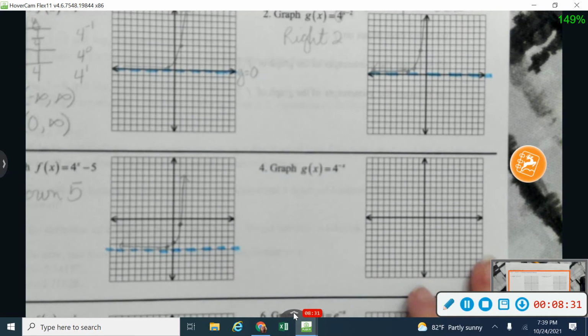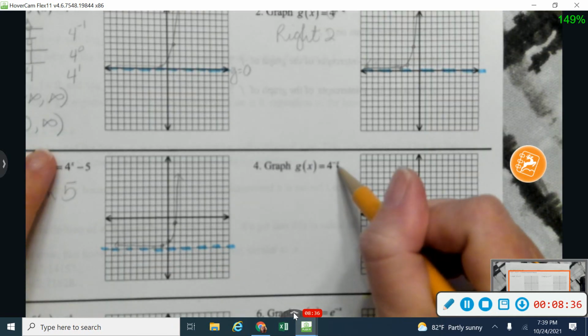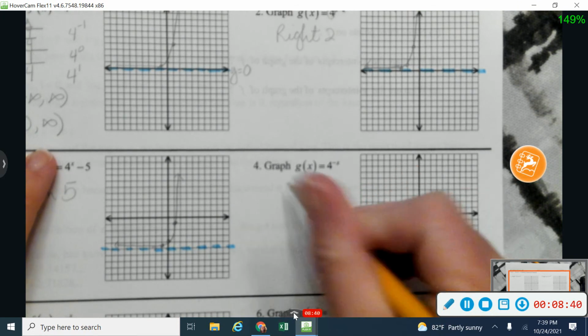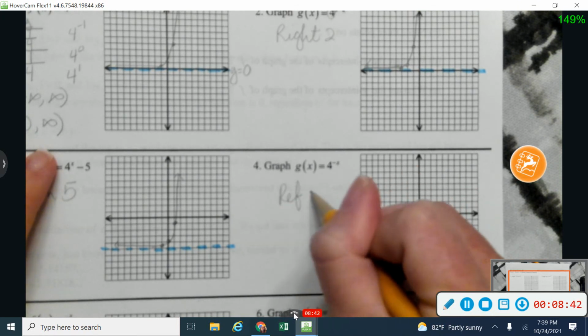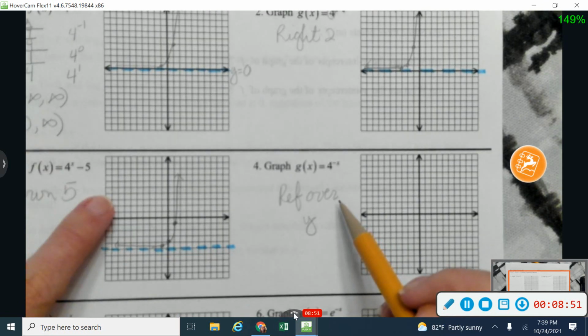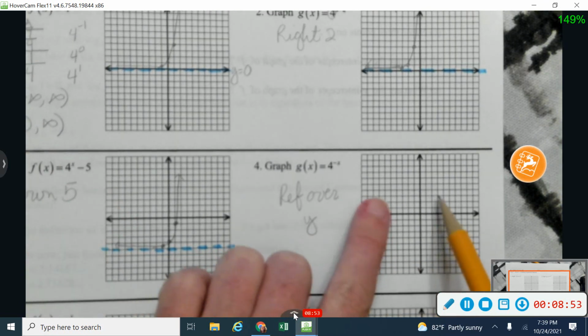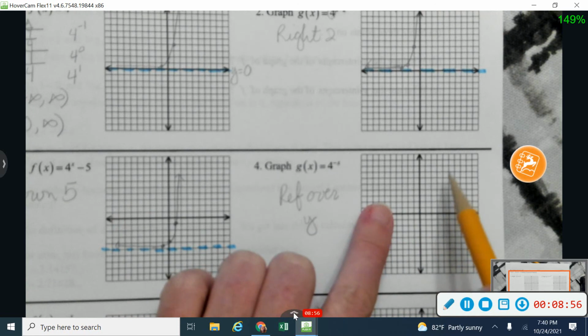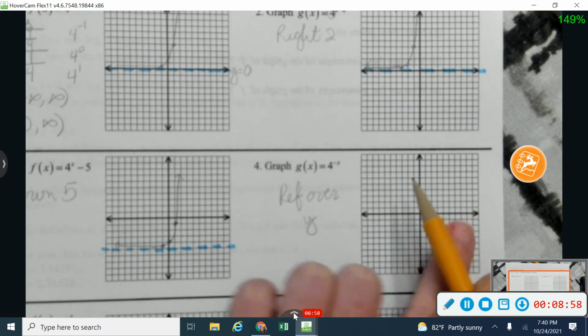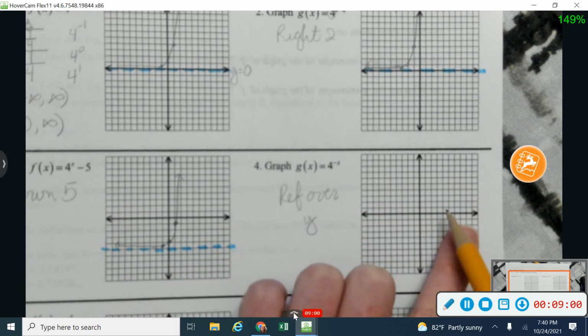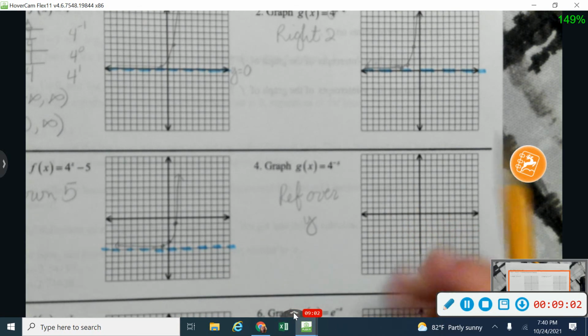Okay, finally, to go along with my base of 4, I've got a negative sign that is inside my function. It's inside my exponent. So when I have that, I know that I'm going to have a reflection over the y-axis. Okay, so I'm going to take this graph that I've had and I'm going to reflect it over the y-axis. So this time, rather than my graph being here, it's going to flip over this direction and be here.